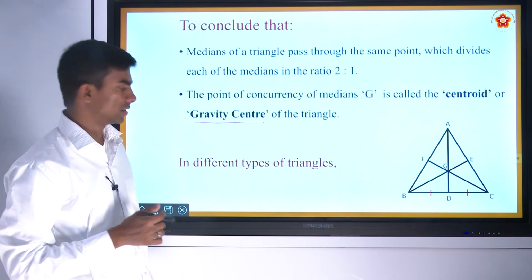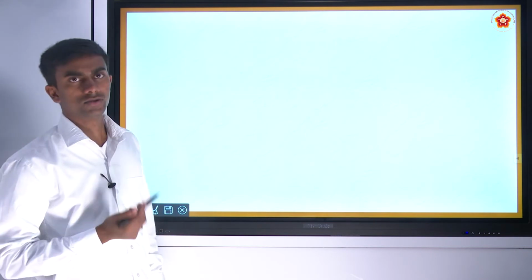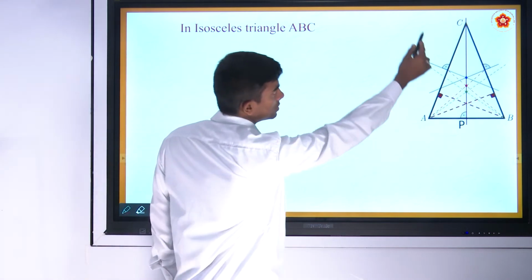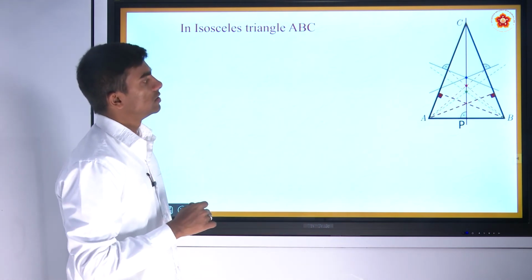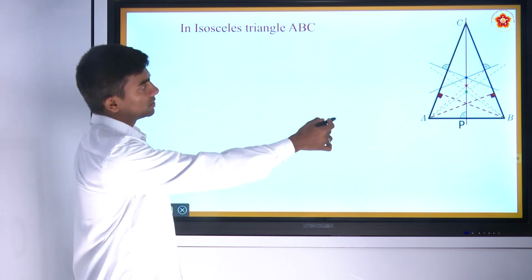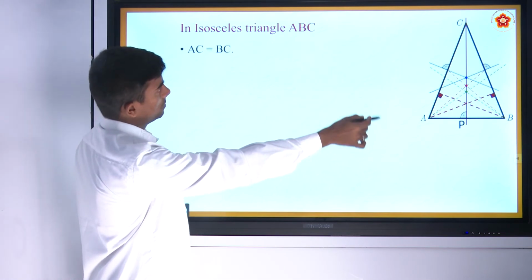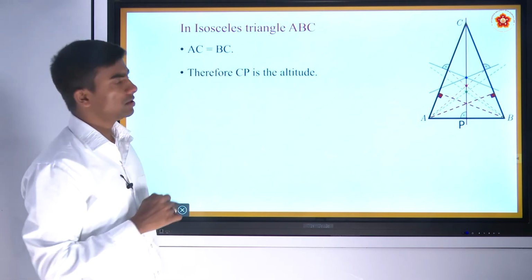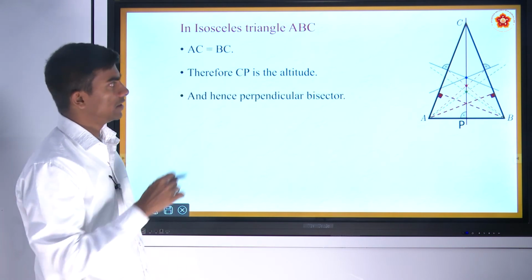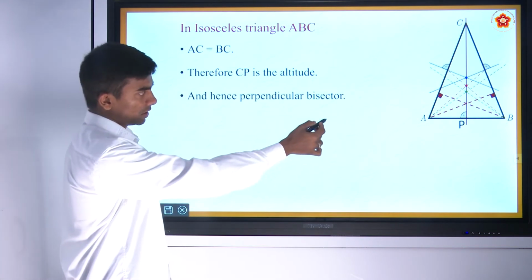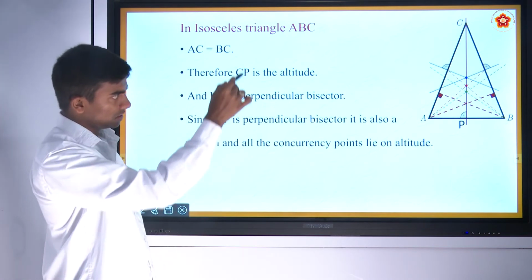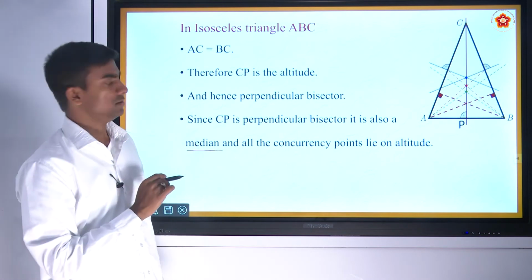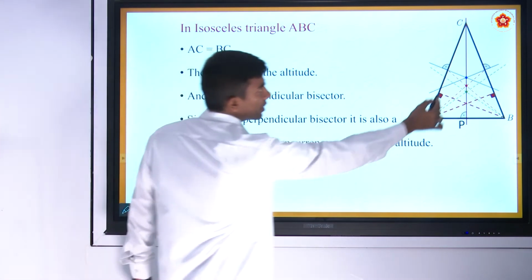In different types of triangles, such as in an isosceles triangle, here ABC is the isosceles triangle which is given here. In that, AC is equal to BC. Since AC is equal to BC, CP will be its altitude and hence perpendicular bisector to the side AB. Since CP is a perpendicular bisector, it is also a median and the concurrency points lie on this altitude.